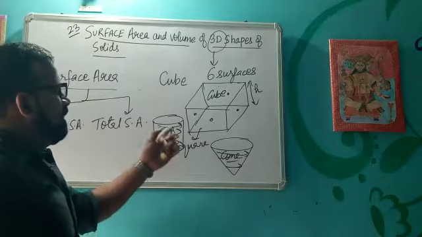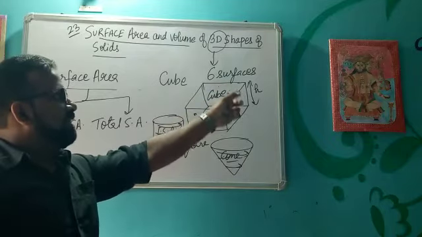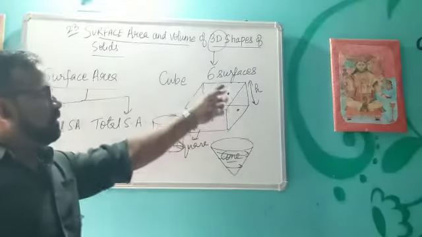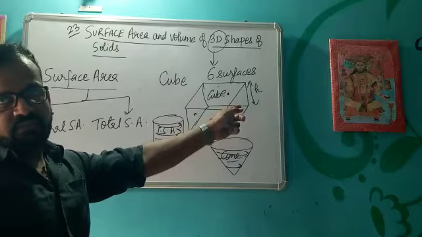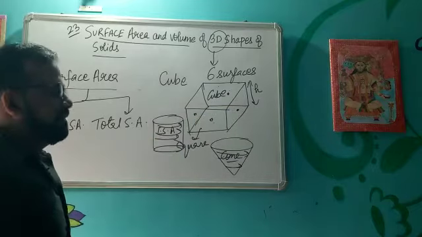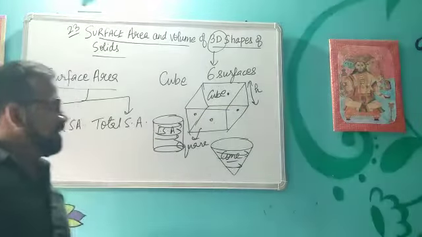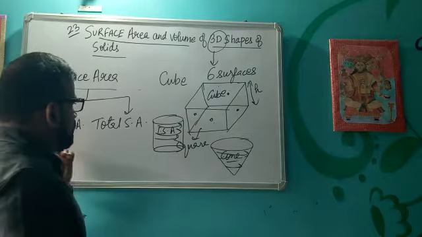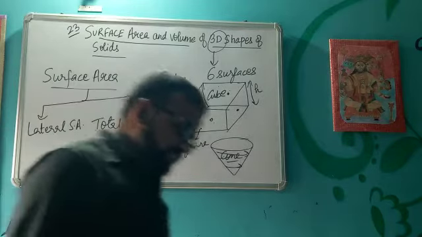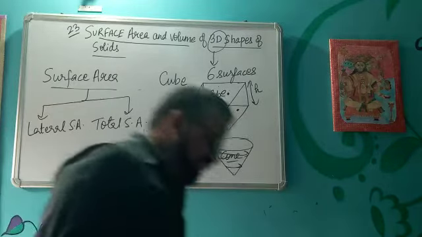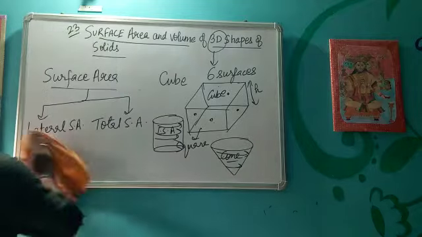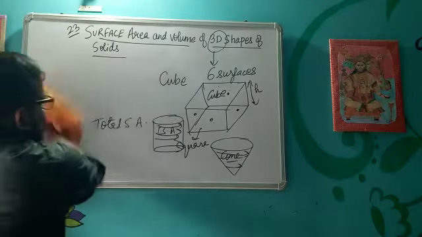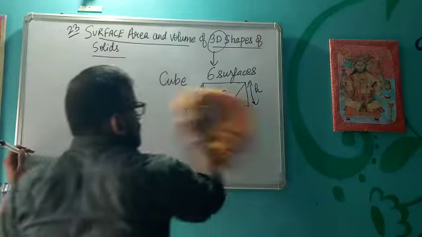For example, in this cube there were 6 surfaces, so the area occupied by all 6 surfaces is the total surface area. So let's start and review the solids that we have studied in the previous classes.